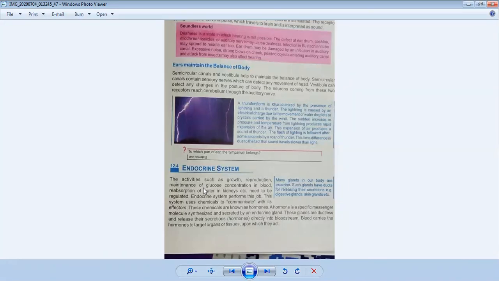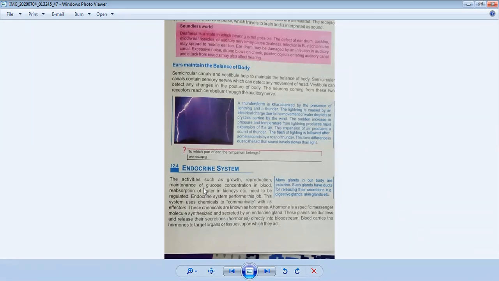If we keep in our mind the coordination, we discussed at the start of the chapter that coordination consists of two types: nervous coordination and chemical coordination. Nervous coordination has been covered. Now, with the endocrine system, we will discuss chemical coordination. That chemical coordination is brought about by the endocrine system.